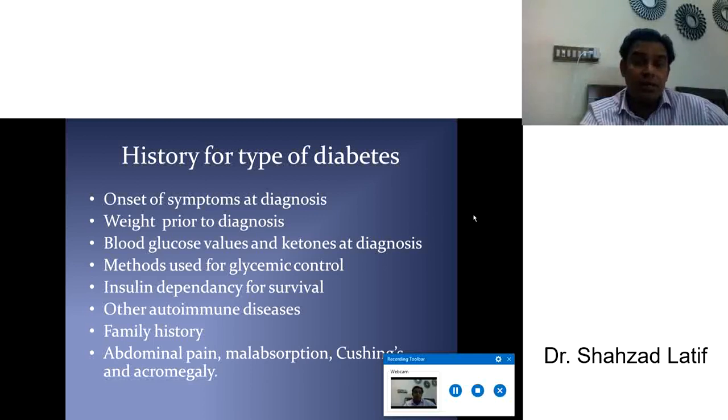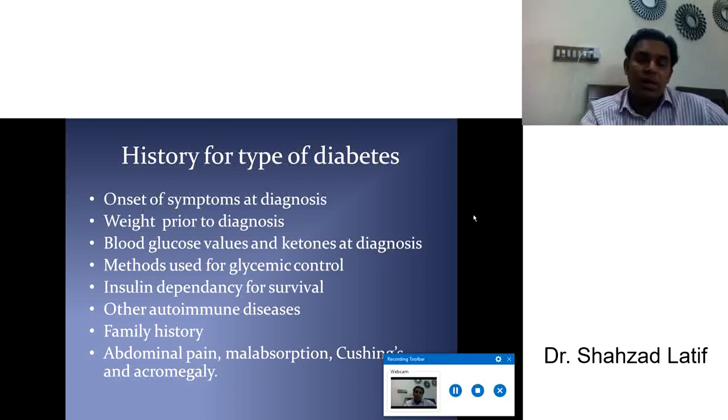Then weight prior to diagnosis, what was the weight of the patient, blood glucose values and ketone at diagnosis, what was the blood sugar level at the time of diagnosis, and ketone level. Ketone may be checked by urine ketone, and there are some ketone meters also available. You may check serum ketone, so the level of ketone must be checked.